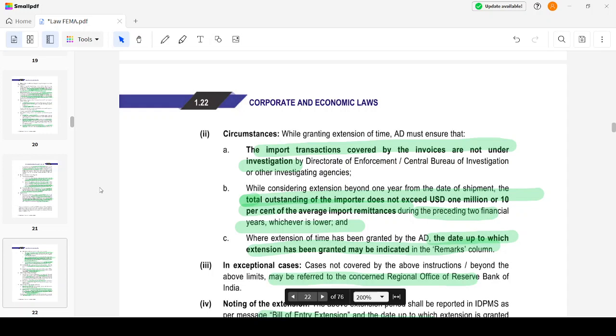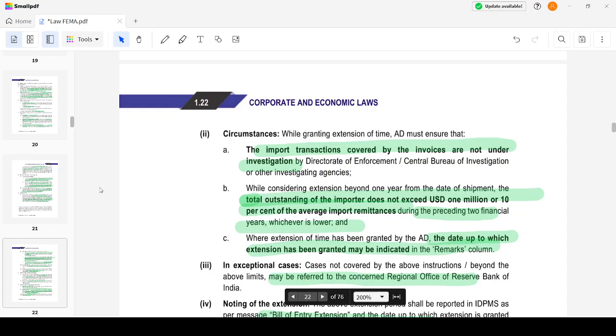While granting an extension, one of the things the AD bank must ensure is that import transactions are not covered by any investigation, such as a CBI investigation. Transactions under investigation will not be extended. While considering an extension beyond 1 year from the date of shipment, the outstanding of the importer should not exceed USD 1 million or 10% of the average import remittances during the preceding 2 financial years, whichever is lower.